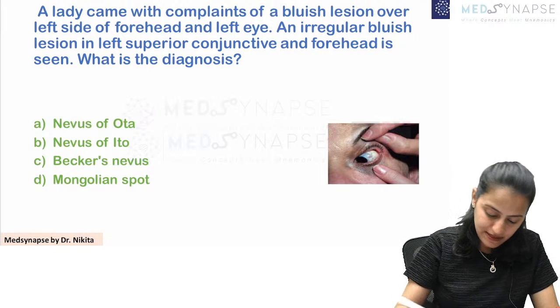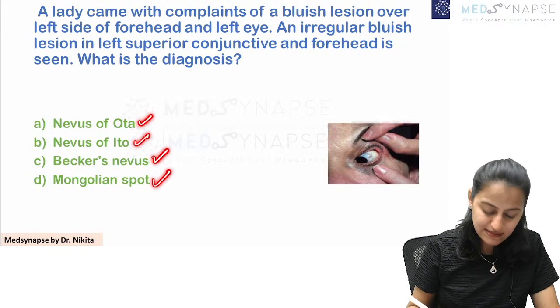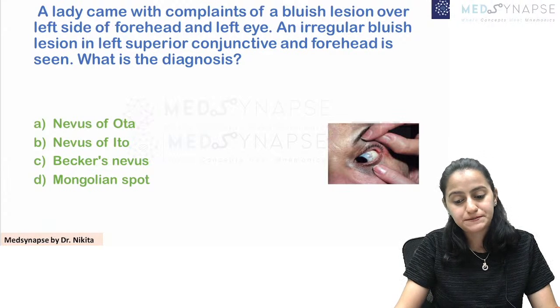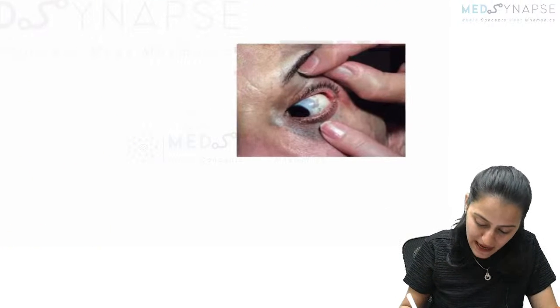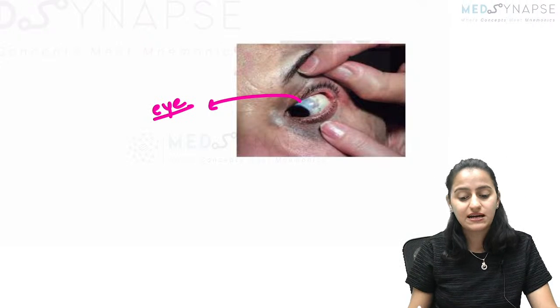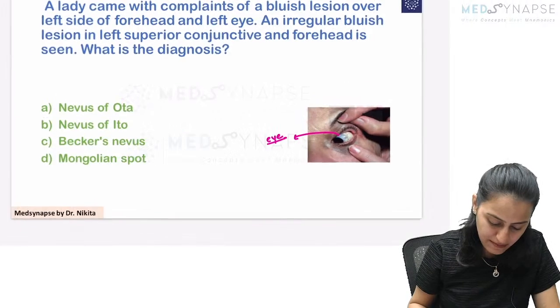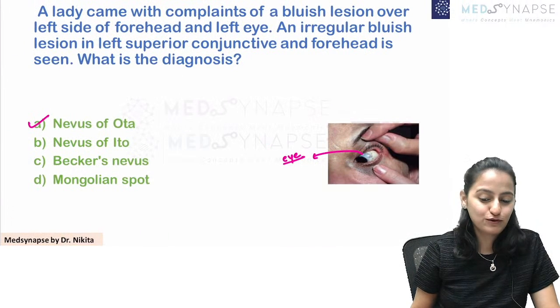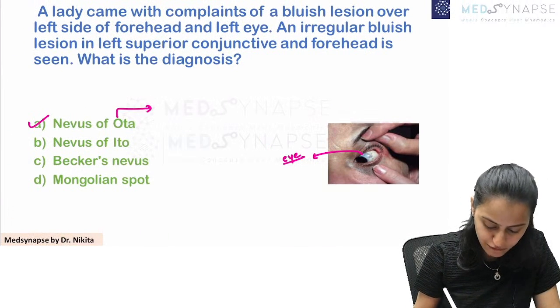What do you think is this one? Is this nevus of Ota, Ito, Becker's nevus, or is it the Mongolian spot? What has been shown here? Basically, there is this grayish lesion, discoloration in the eye. So remember that this is nevus of Ota. Absolutely right. This is nevus of Ota.